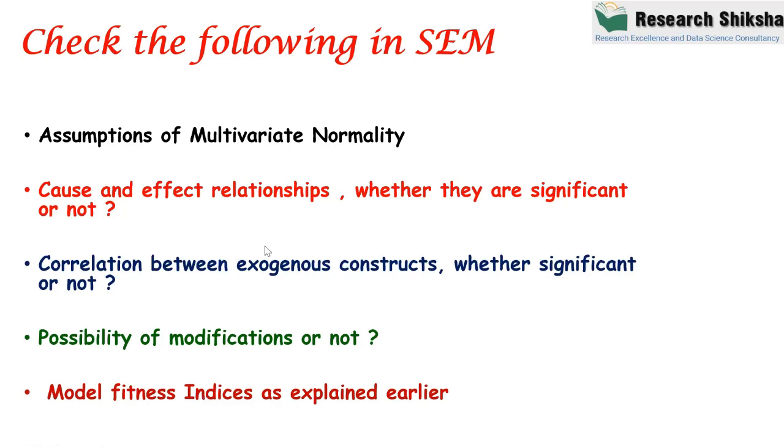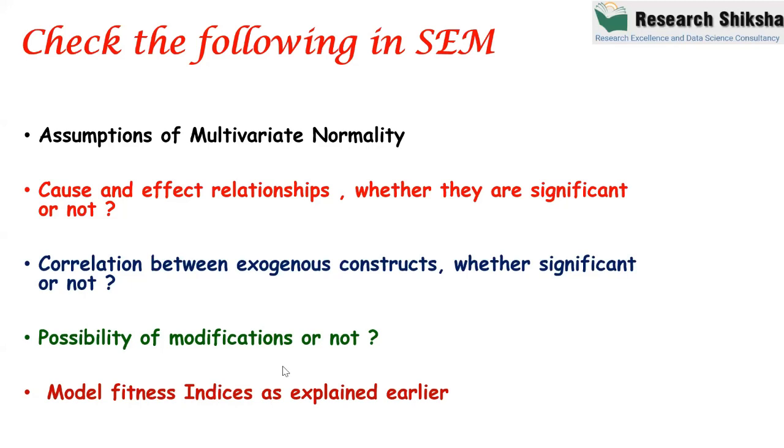Then after that, you have to check the model fitness indices, and the model fitness indices are the same for CFA, for constructs, and for SEM also. If your model fitness is not coming out right, then it is a serious problem, because if your model fitness indices are not as expected, then your paper will not be accepted. So you have to check whether there is a possibility of modification. If there is, you have to modify the model.